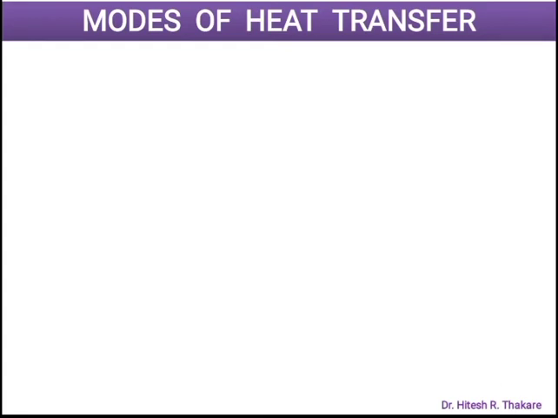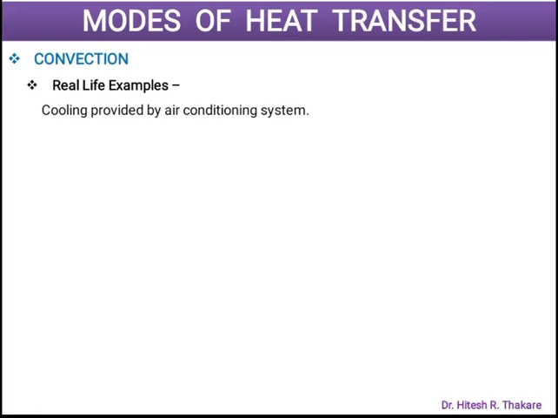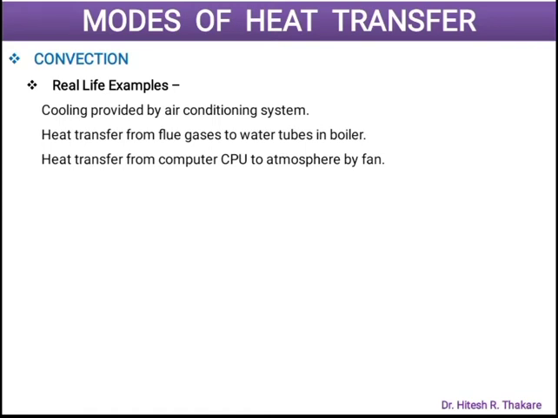Now let us understand some real life examples of convection heat transfer. The cooling which is provided by air conditioning system or desert cooler in our households is one of the beautiful examples of using convection heat transfer for human comfort. The heat transfer from flue gases in a boiler to the water inside the tubes is another industrial example of a convection heat transfer. In case of computer, the CPU gets heated because of its processing, then that heat can be removed by convection because of the fan which is installed at that point.